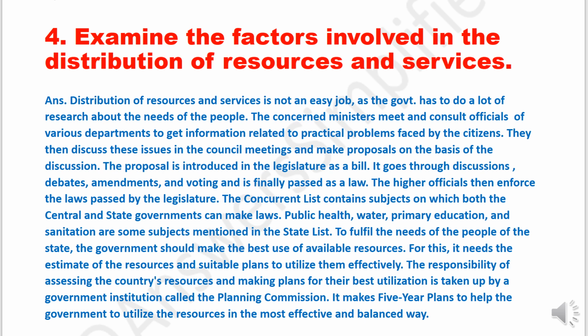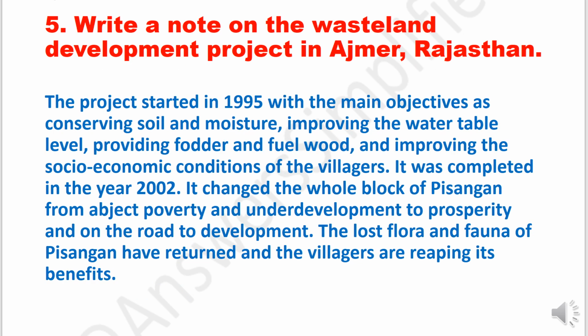To fulfill the needs of the people of the state, the government should make the best use of available resources. For this, it needs the estimate of the resources and suitable plans to utilize them effectively. The responsibility of assessing the country's resources and making plans for their best utilization is taken up by a government institution called the Planning Commission. It makes 5-year plans to help the government to utilize the resources in the most effective and balanced way.